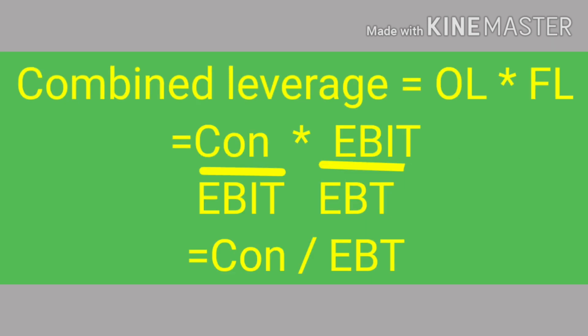We can find out the combined leverage by multiplying the operating leverage and financial leverage, or we can substitute the formula for operating leverage and financial leverage, that is contribution divided by EBIT and EBIT divided by EBT. So it will give you combined leverage is equal to contribution divided by EBT. This leverage gives you the idea how the change in the sales will affect the earnings per share. Here the direct formula is contribution and EBT, but the change in the contribution is same as the sales, and the change in the EBT is same as EPS. So the combined leverage gives you an idea how the change in the sales will affect the EPS.